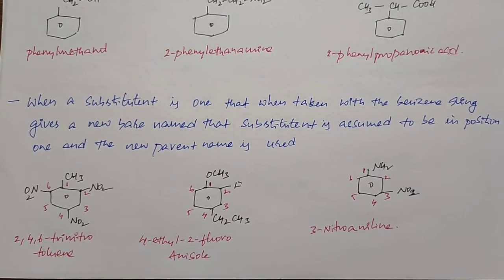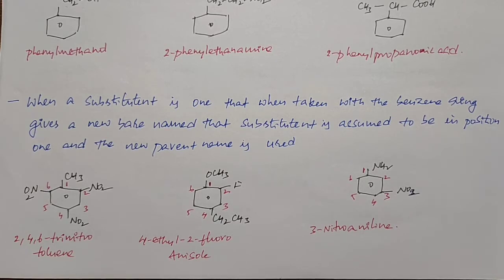So these are the rules present for aromatic compounds. Once again, the rules for aromatic compounds. Here all are considered as derivatives of benzene if the benzene ring is attached to a branch, substituent or functional group, whatever it may be. And at the time of numbering, when the benzene ring consists of more than one type of substituent, at that time we follow the numbering based on the alphabetical order of the substituents.